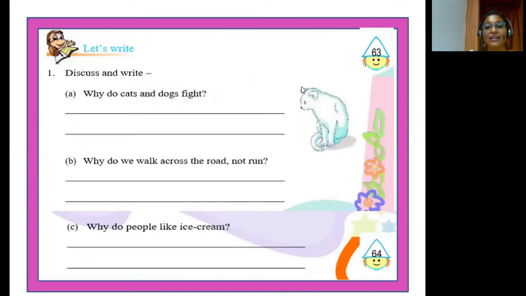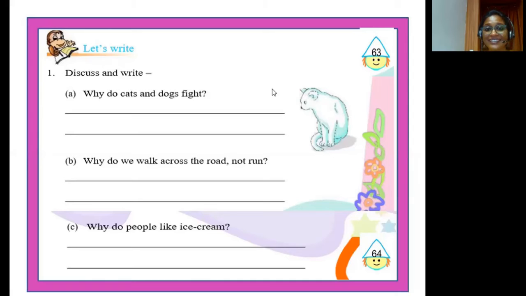Okay? Our next textual exercise is Let's Write. In this section, we have got 3 questions. Let's discuss them one by one, children. The first question is, why do cats and dogs fight? We all know that cats and dogs are big enemies, isn't it? They mostly fight over food. And because dogs are bigger than cats, they try to dominate and try to chase them away.